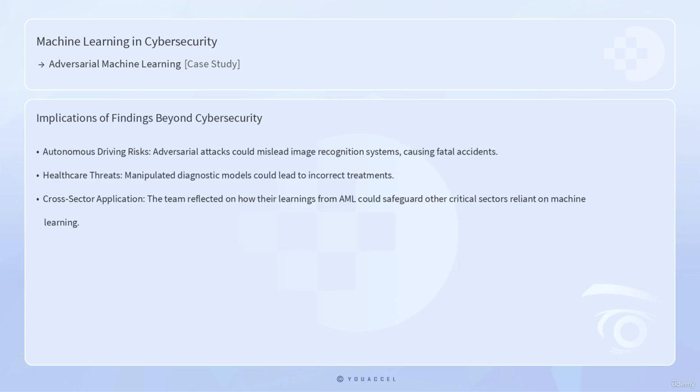The implications of their findings extended far beyond the confines of cybersecurity. Jessica envisaged the potential catastrophic consequences in domains like autonomous driving and healthcare. In autonomous driving, adversarial attacks could mislead image recognition systems, causing fatal accidents. In healthcare, manipulated diagnostic models could lead to incorrect treatments. The team reflected, how can their learnings from AML be applied to safeguard other critical sectors reliant on machine learning?